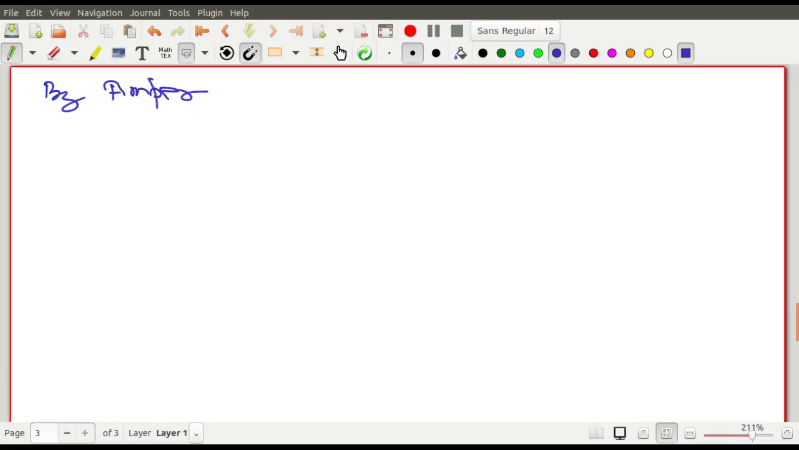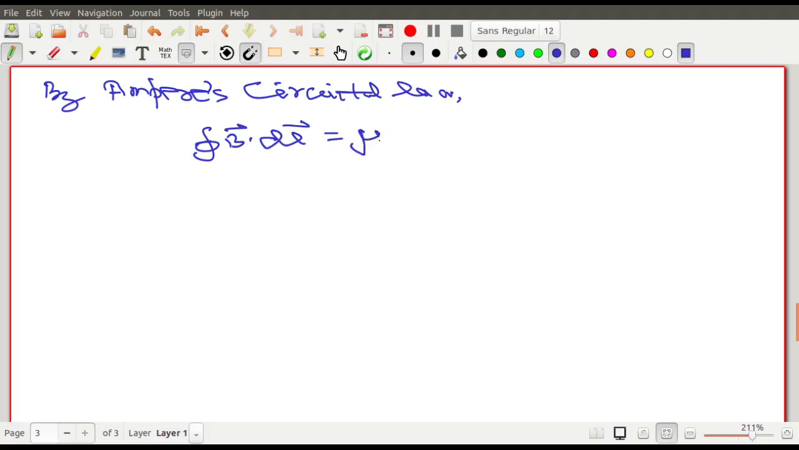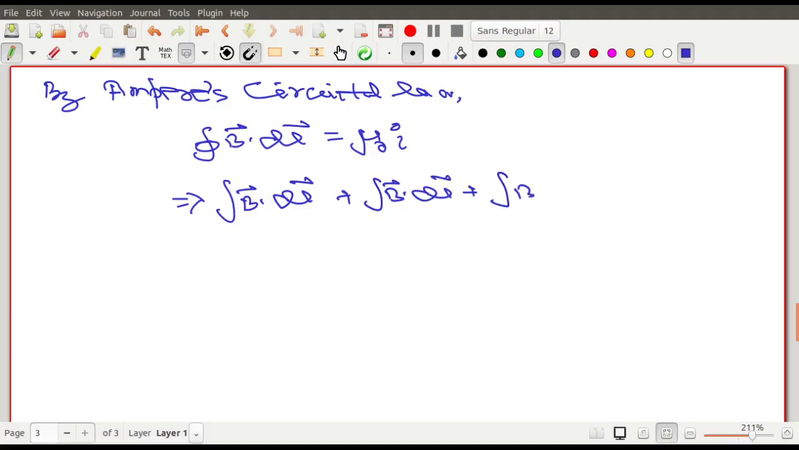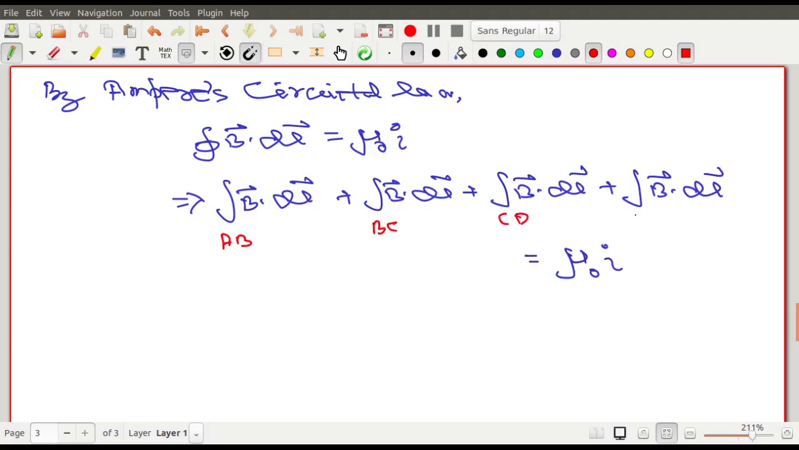By Ampere's circuital law, the closed integral of B dot dl is equal to mu 0 times I. Here also you write it four times: B dot dl, B dot dl, for AB, BC, CD, DA.